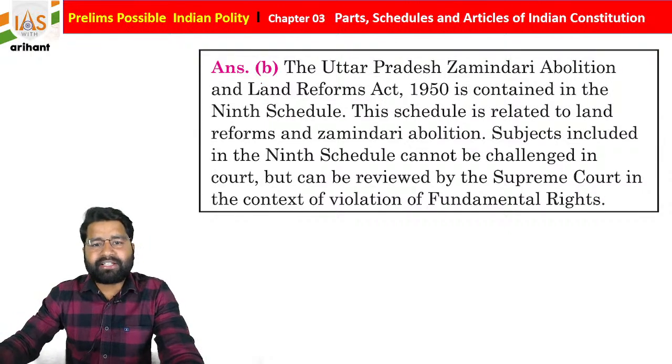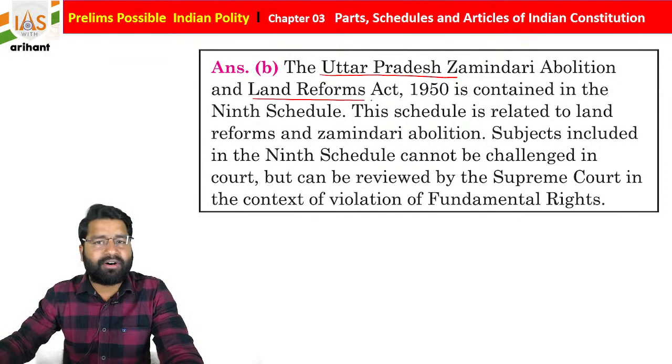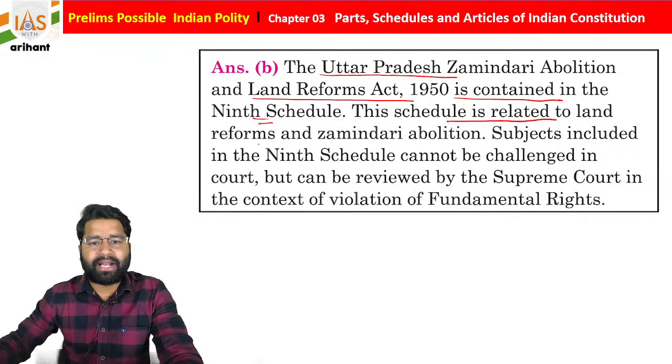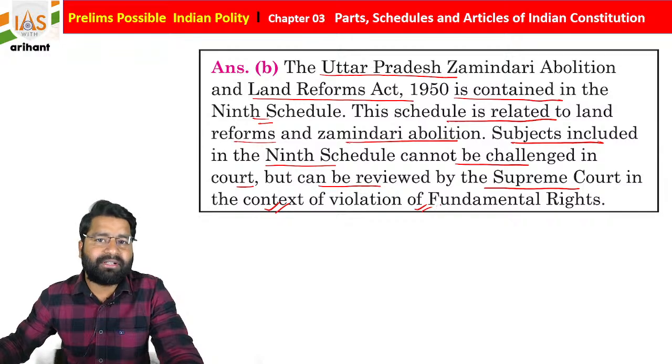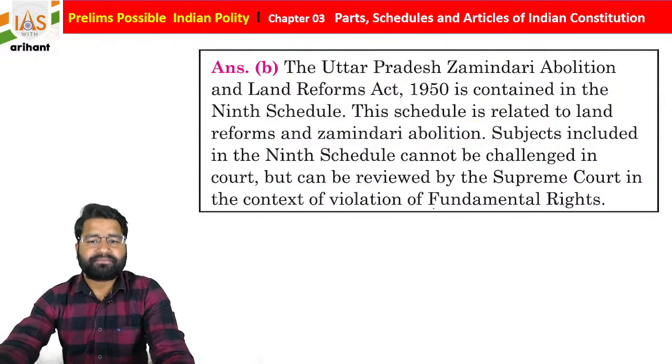So if you see the explanation, the Uttar Pradesh Zamindari and Land Reform Act 1950 is contained in the 9th Schedule, and this schedule is related to land reform and Zamindari abolition. Subjects included in the 9th Schedule cannot be challenged in court, but can be reviewed by the Supreme Court in the context of violation of fundamental rights, students. So this is very, very important. I hope you are able to understand.